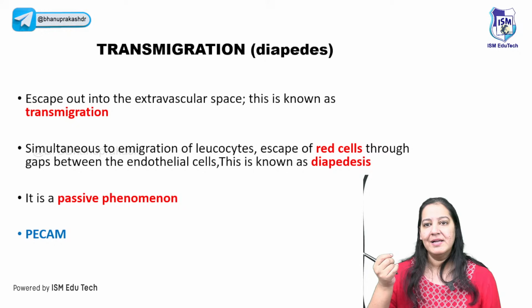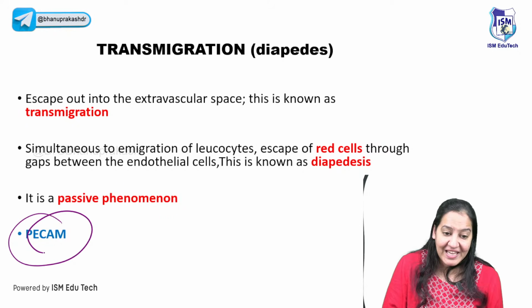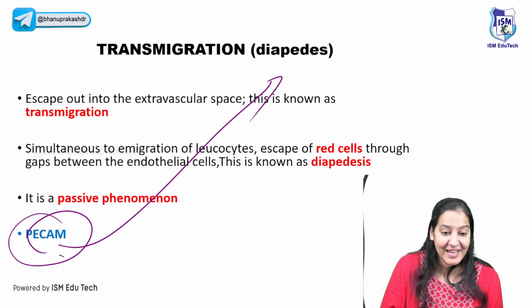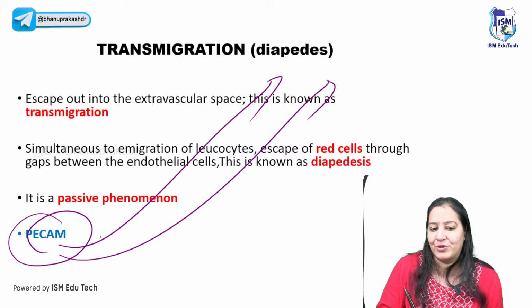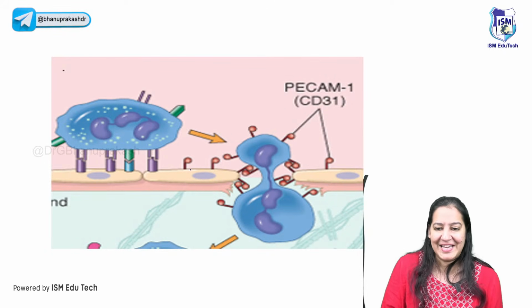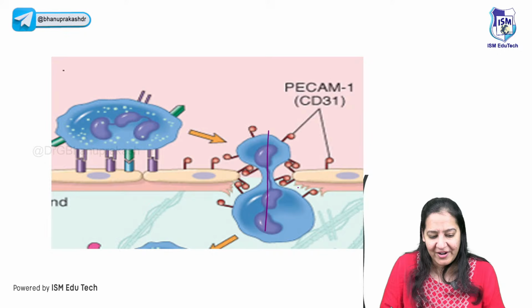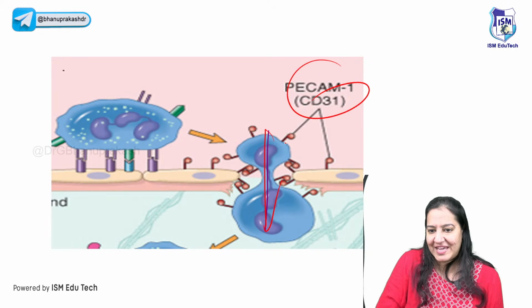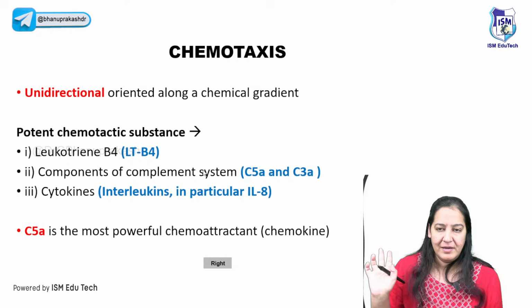Let's move ahead. So that was about PECAM. PECAM is responsible for diapedesis and PECAM is the only molecule that is present on both. PECAM is equal to CD31. Say yes, right? So you can see clearly this is transmigration and it is due to PECAM. PECAM is present on the endothelium as well as on the WBC.